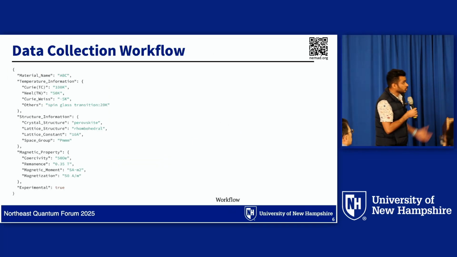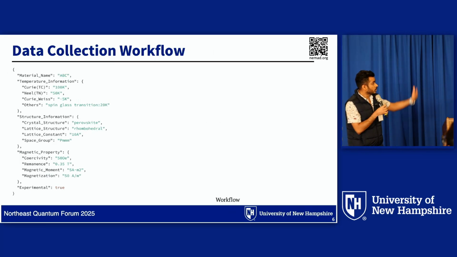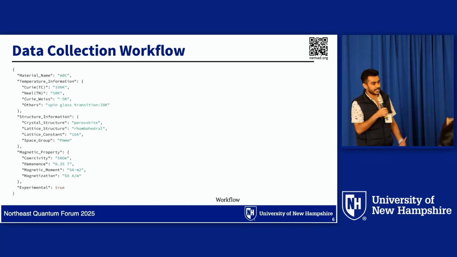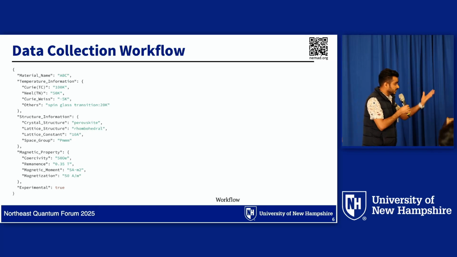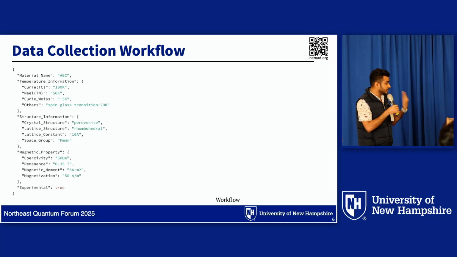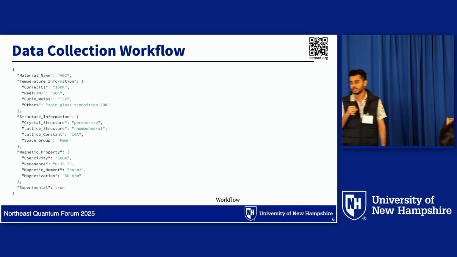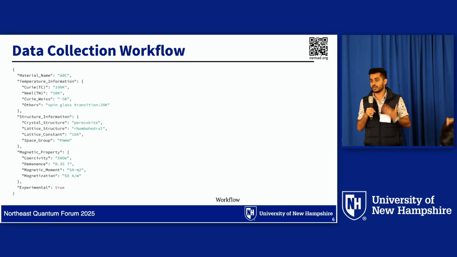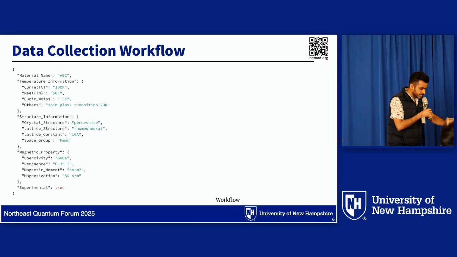We want the data in this format. We want the material composition. We also want temperature information like transition temperature, Curie temperature, Neel temperature, Curie-Weiss temperature, or structural information like crystal structure, space group, lattice constant, or magnetic properties like coercivity, remanence, magnetization, or the magnetocrystalline anisotropy, which are very important for permanent magnets. And we also want to know whether the paper is experimental or DFT. So these are the key properties we want from those papers.